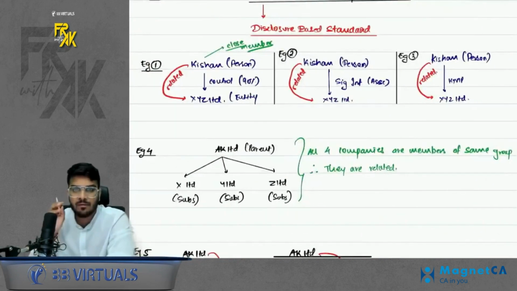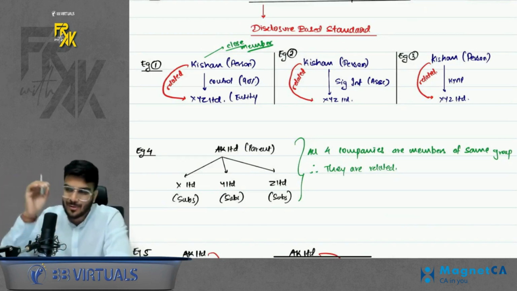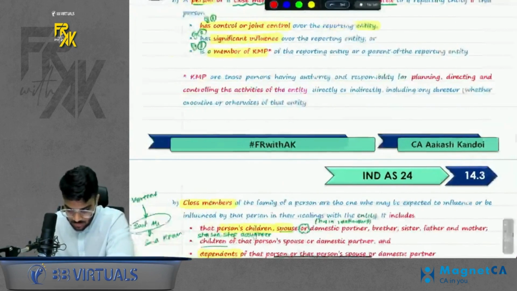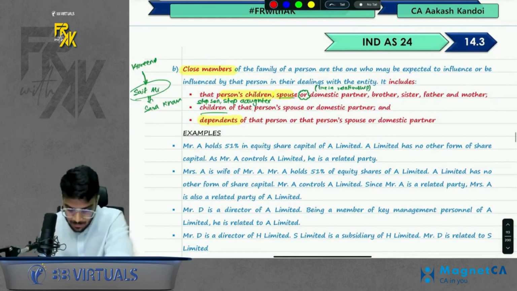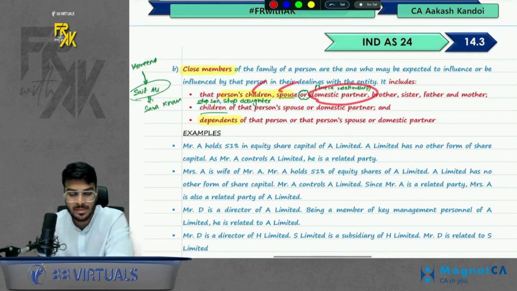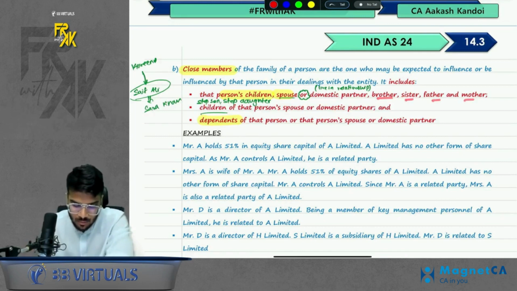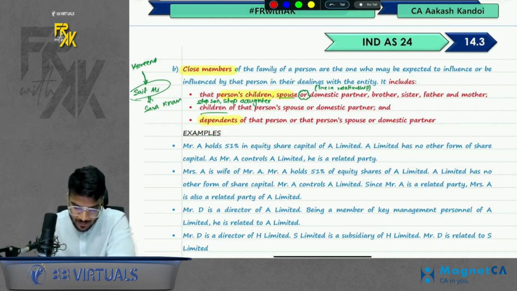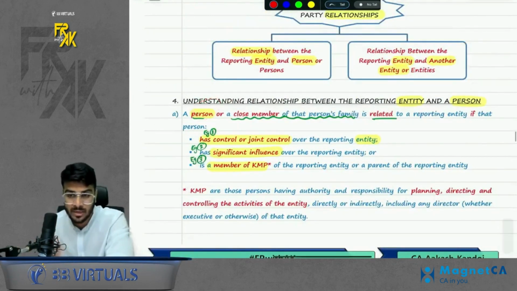It is just like whatever belongs to Kishan also belongs to his close member, because Kishan is in love with the close member. So if Kishan is related to XYZ, his close members are also related to XYZ. Now the question is, who all will be covered in close member? Simple. Your children, your spouse, or your domestic partner. Domestic partner means if you are staying with someone but not married, so live-in relationship basically. Brother, sister, mother, father. Children of that person's spouse or domestic partner. Sometimes you might have married someone who already has a son or daughter. Basically your stepson, stepdaughter are also covered. And all your dependents are covered. So basically if you are related to someone, your close members are also related to someone.